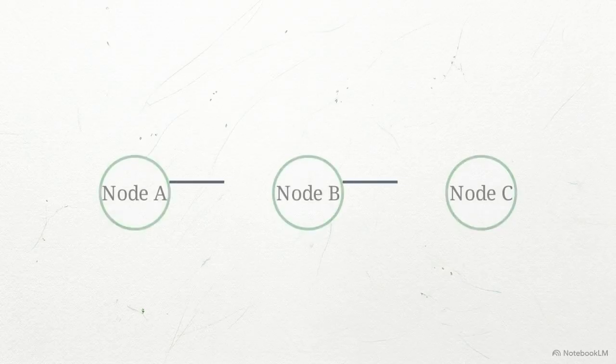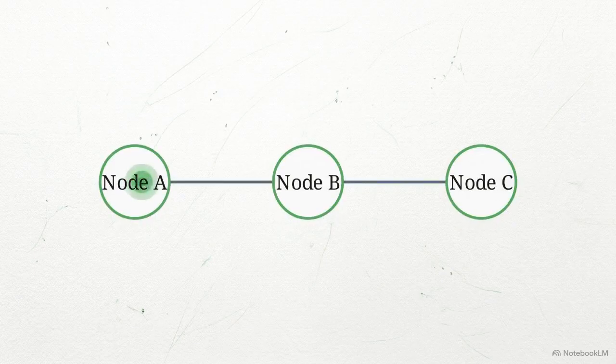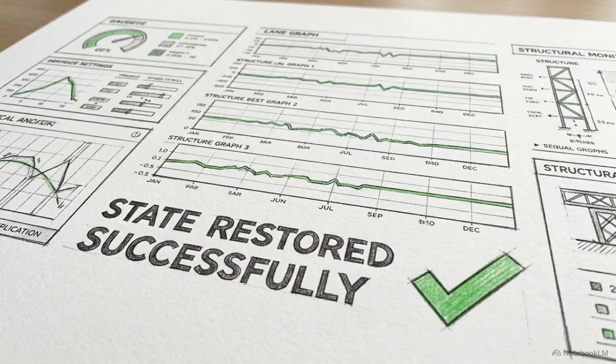Agents move through complex steps like A, B, and C. If a crash hits node B, a standard script loses everything. But LangGraph saves the exact state at every step using checkpoints. Upon restart, it resumes execution directly from the point of failure. This capability eliminates the cost of rerunning successful steps, making AI workflows durable enough for production software.